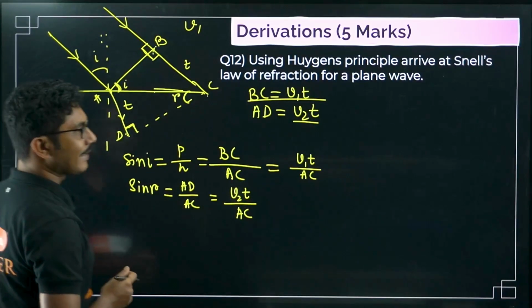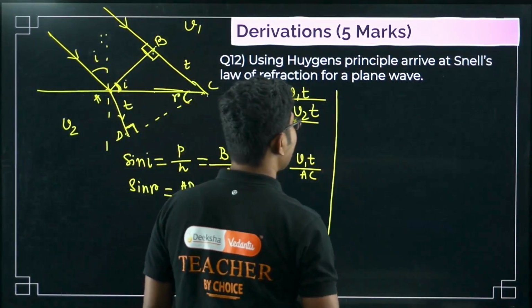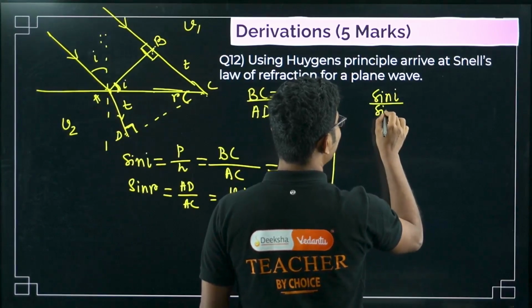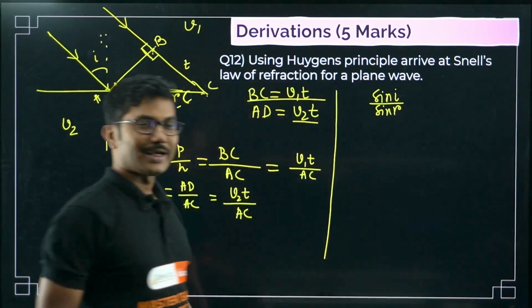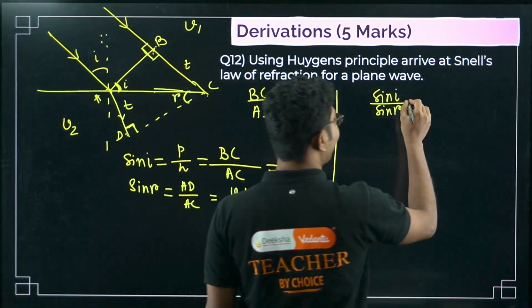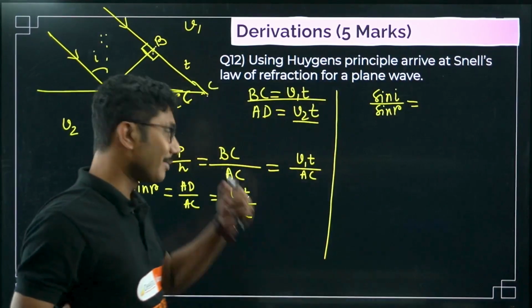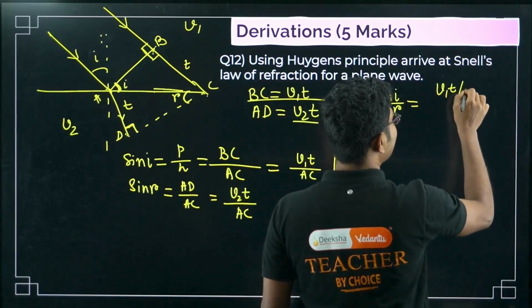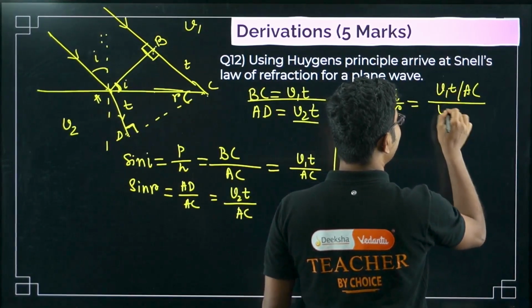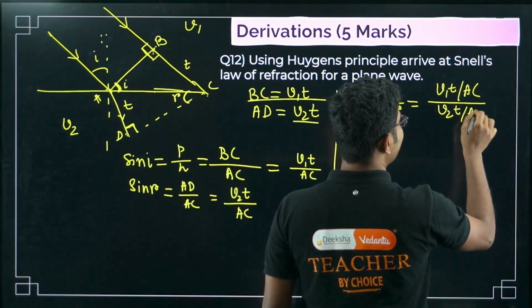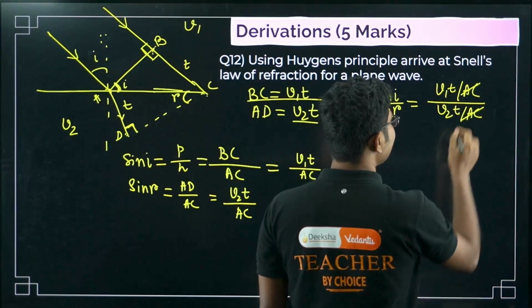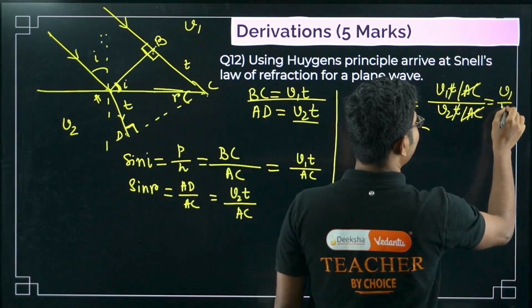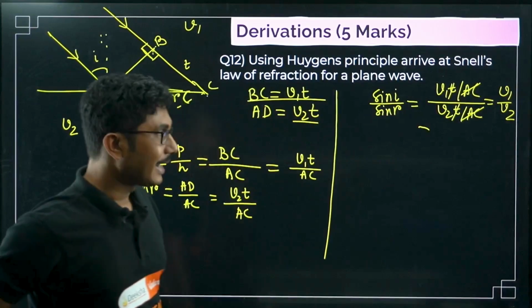Now we have to find sine I by sine R. That is one good thing that we know. If we were starting without any knowledge of Snell's law, it would have been completely different. So V1T by AC divided by V2T by AC. The AC cancels, the T cancels, and we get V1 by V2.